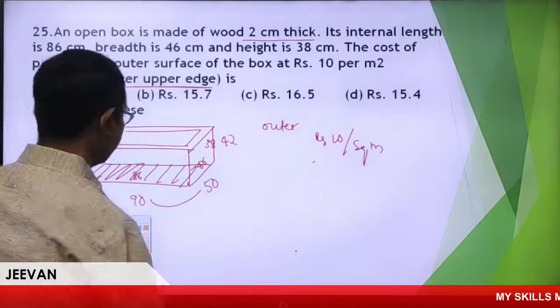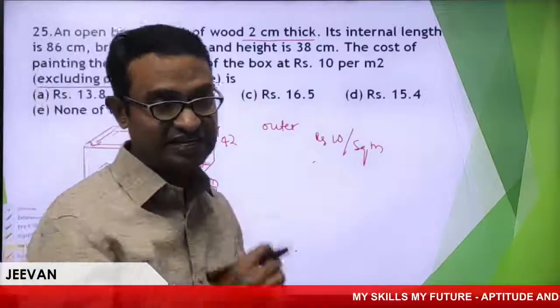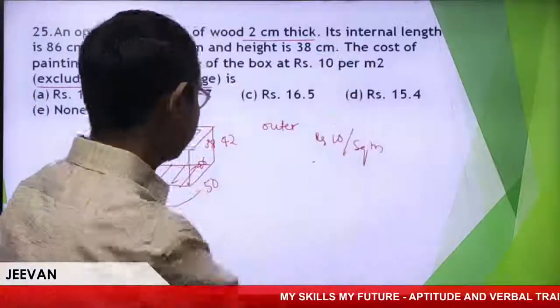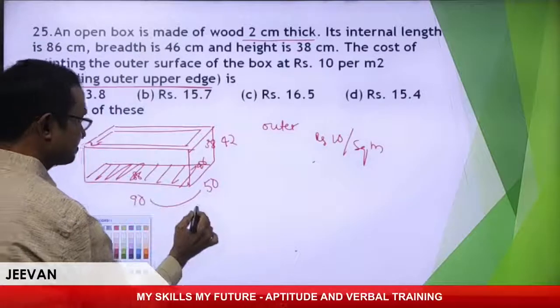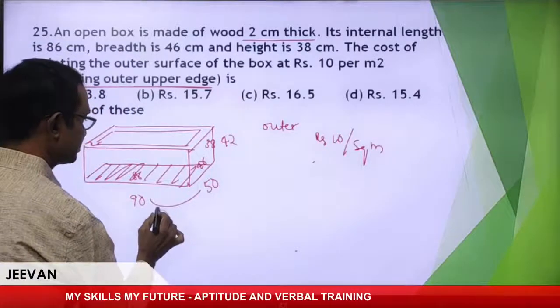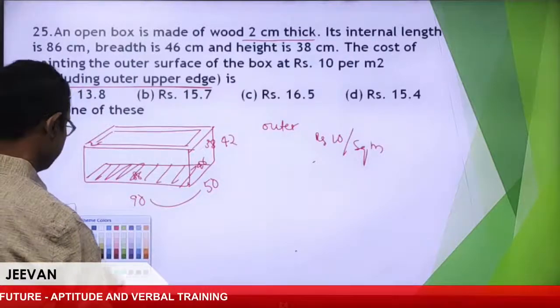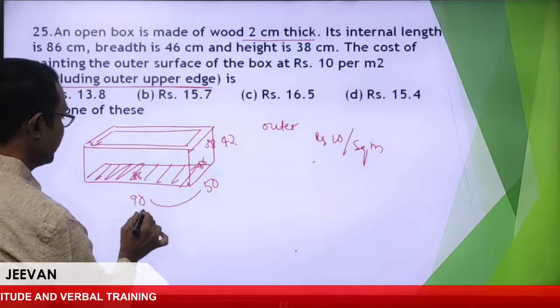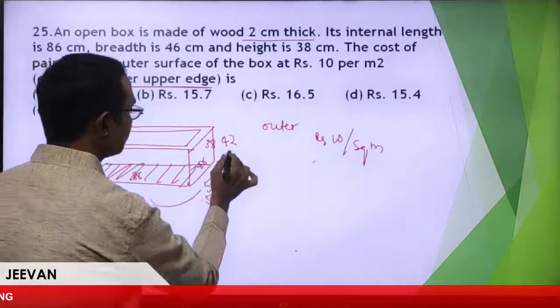Now my length, breadth, height. Everything is given in centimeters, so I'll write in meters directly. It is 0.9, 0.5, 0.42.